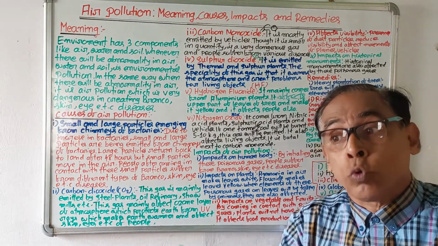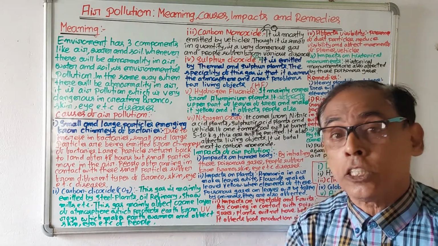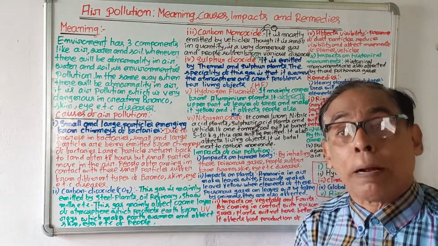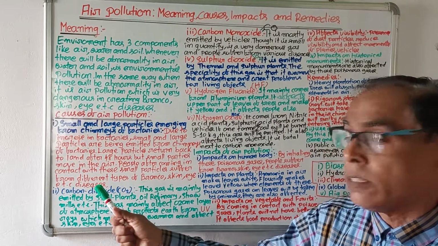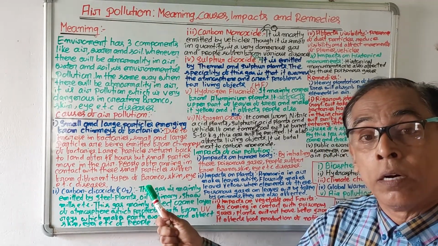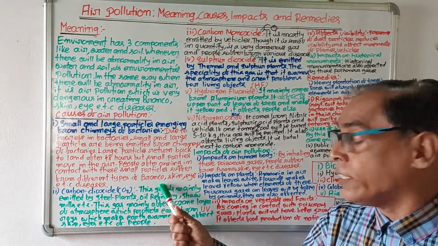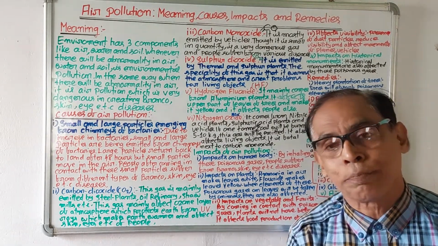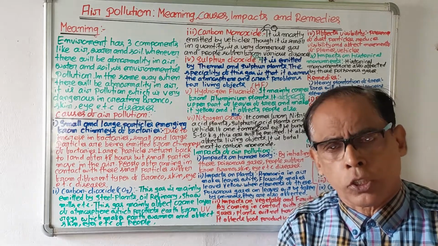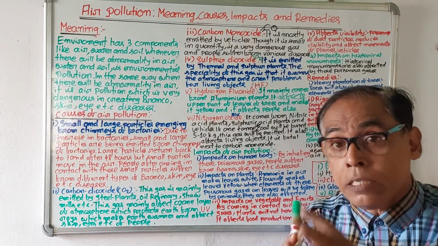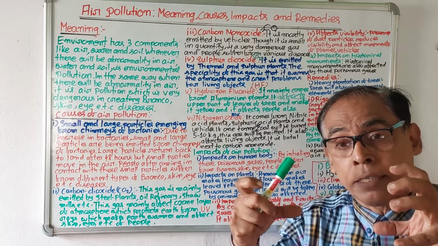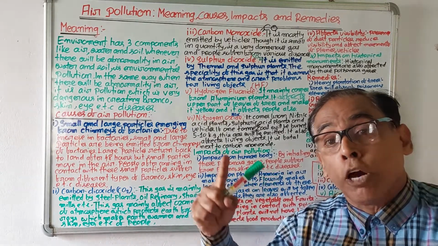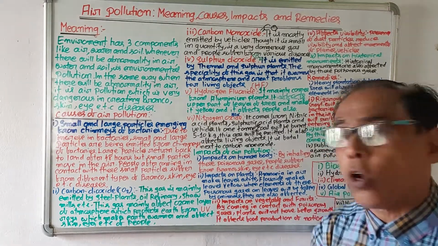And those persons who come in contact with or inhale these small particles will suffer from broncho disease, skin disease, eye disease, and lungs disease. So the first cause of air pollution is small and large particles which are being emitted through the chimneys of factories.